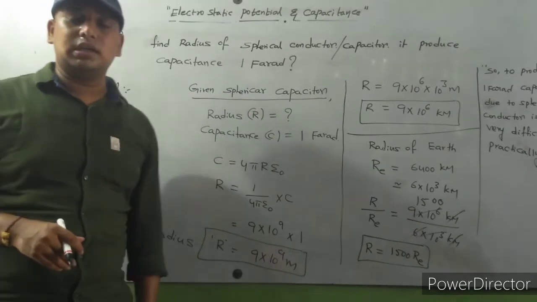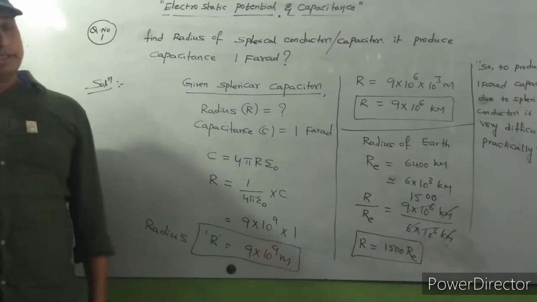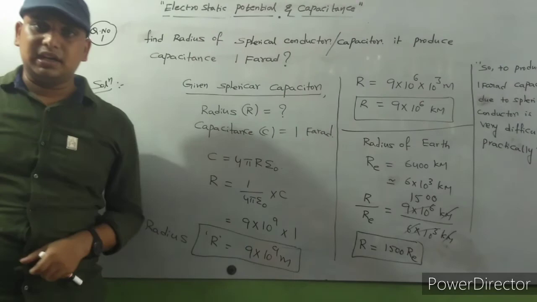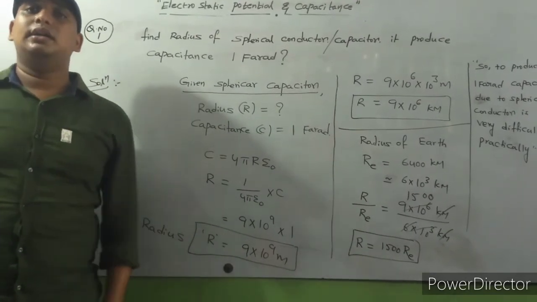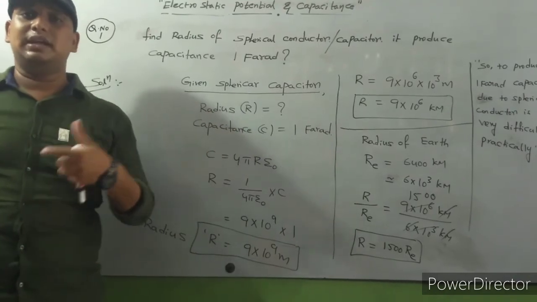So this is about the capacitance due to a spherical conductor, the derivation of the capacitance of a spherical conductor, and the problem related to this spherical conductor.